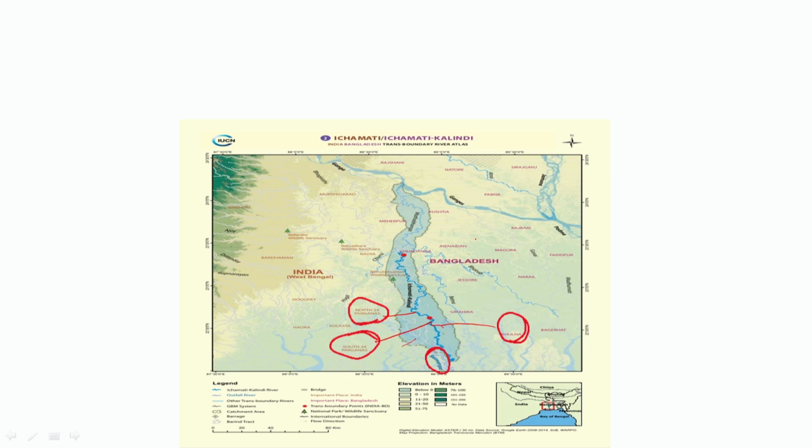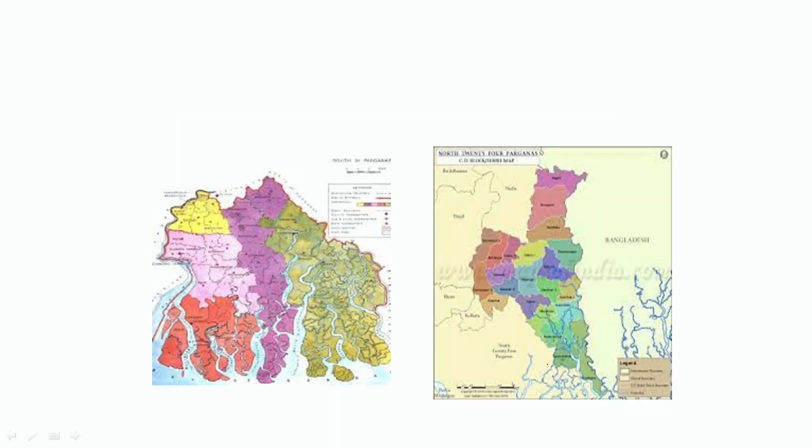And how is this tributary formed? It is formed after combining several rivers from both the Indian side and the Bangladesh side. After this, it merges with the Bay of Bengal. You can see in this map how it merges with the Bay of Bengal. Next is another map that shows the delta, how these deltas are formed because of several tributaries from the Indian side and the Bangladesh side. The question is, this delta position forms various islands. These islands have to be divided between the Indian side and the Bangladesh side. So how will that be divided? That's another complex question here.